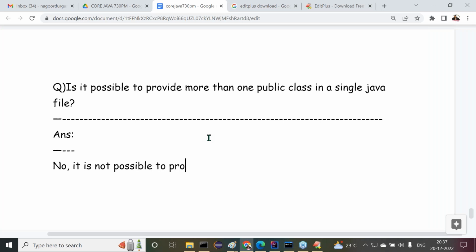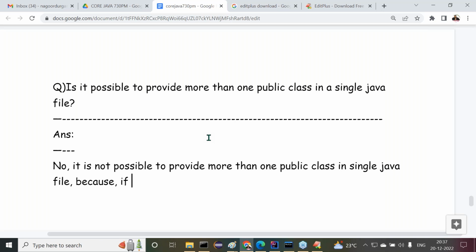It is not possible to provide more than one public class in a single Java file. Why?